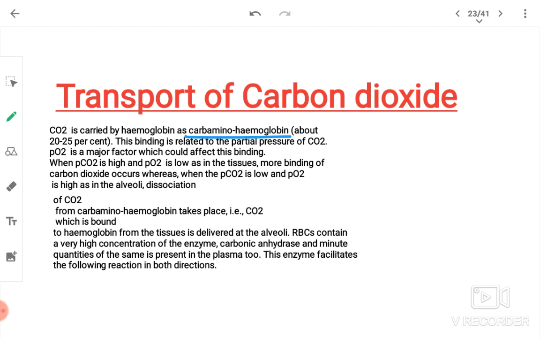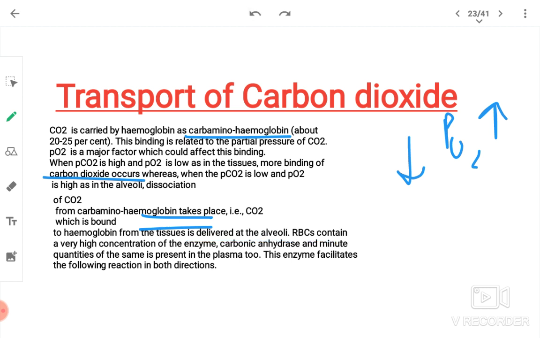When partial pressure of carbon dioxide is high and partial pressure of oxygen is low, as in the tissues, more binding of carbon dioxide occurs, whereas when the partial pressure of carbon dioxide is low and partial pressure of oxygen is high, as in the alveoli, dissociation of CO2 from carbamino hemoglobin takes place. Two things here they have said. Please note it. CO2 which is bound to hemoglobin from the tissues is delivered to alveoli.